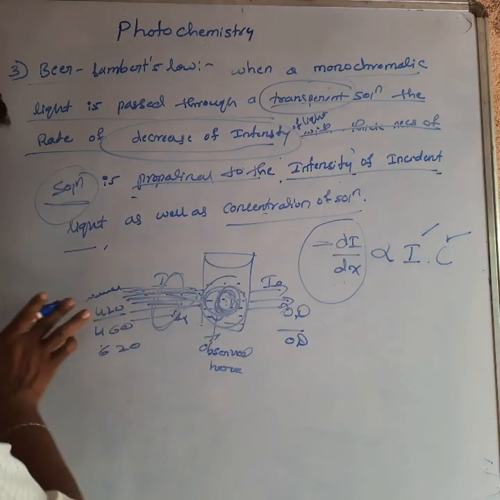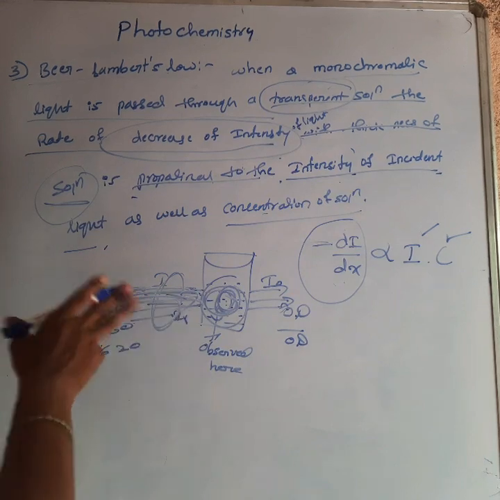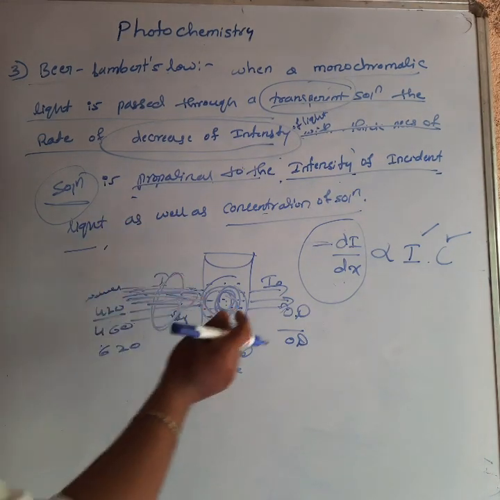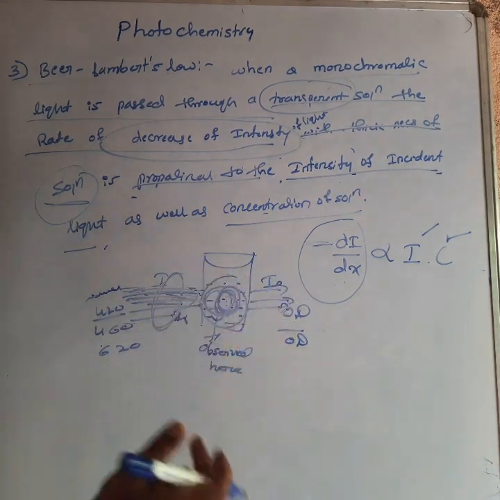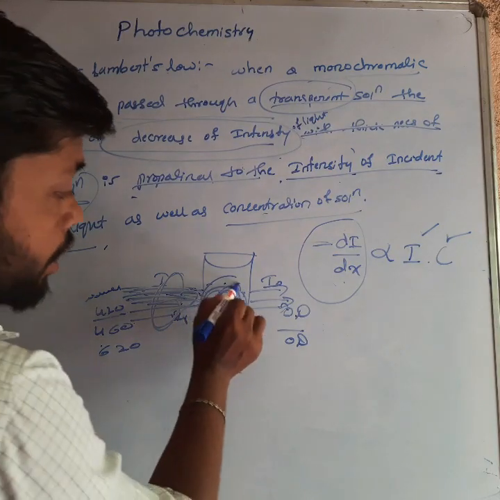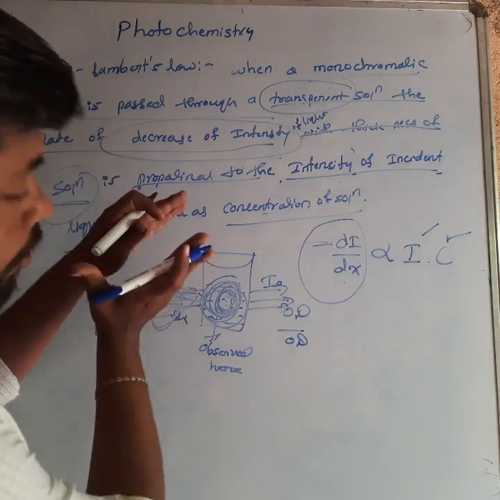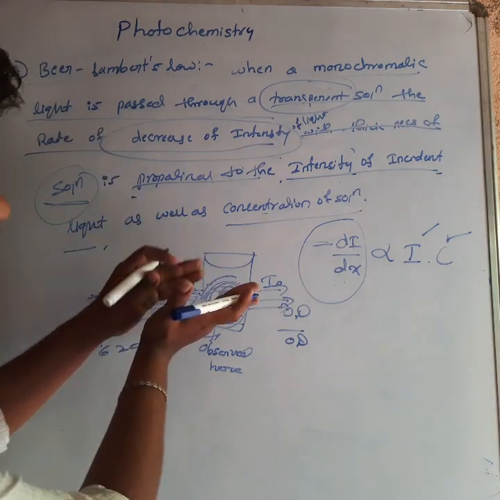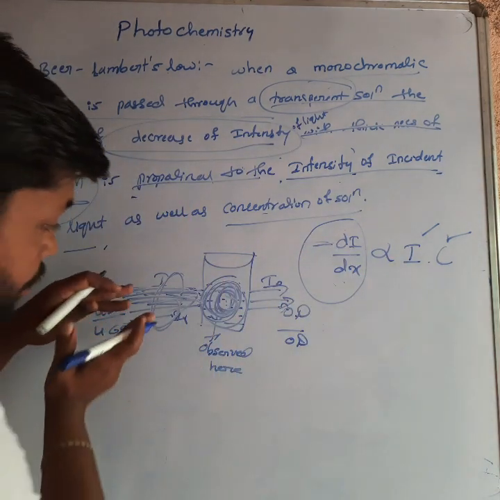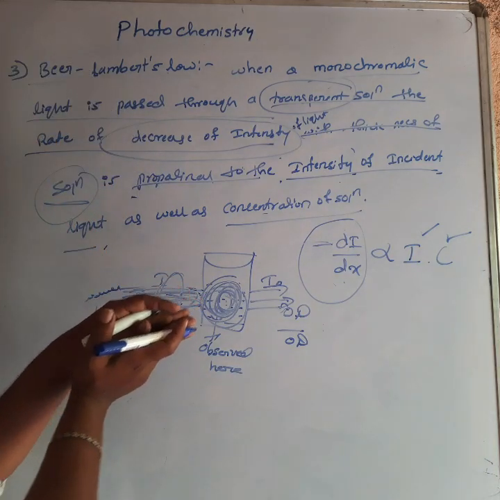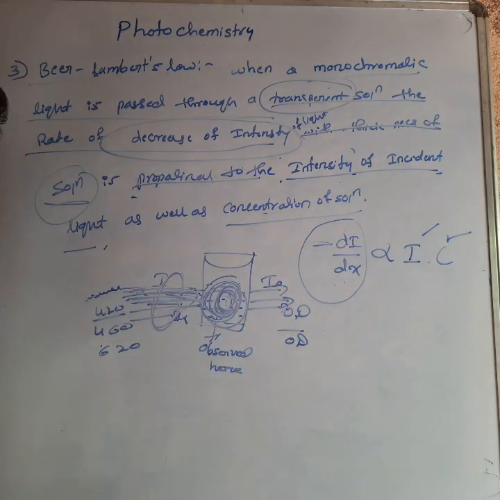It means if the incident radiation is high, the emergent radiation is also high. Why? Because of the concentration of the solution. If more light hits this solution, the emergent light will be high. If only a small amount of light hits here, the emergent light will be very negligible.